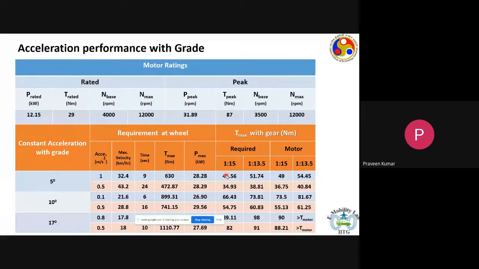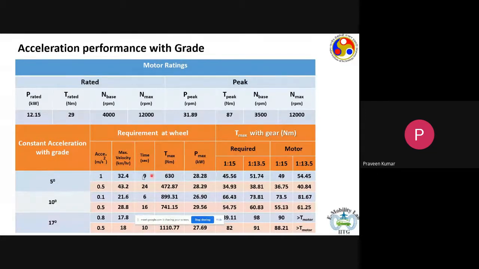Now 45 Newton meter is larger than the rated value, but it is still less than the peak value. So the vehicle would be able to climb a grade of 5 degree at 1 meter per second squared and can reach a speed of up to 30 kilometers per hour in less than 10 seconds. Not a problem at all.